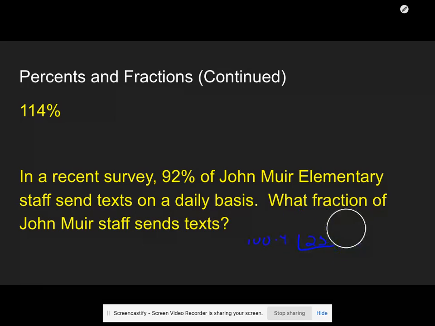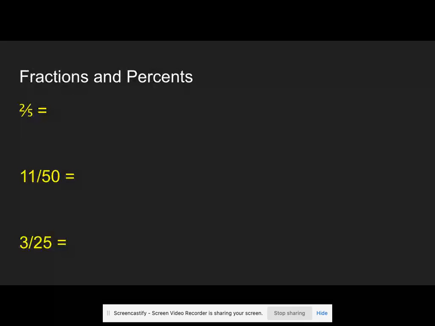Now let's go the opposite way. Let's do a fraction and make it into a percent. So remember, any number over top of 100 is a percent. So I'm going to multiply by 20. So 40% ends up being my answer.